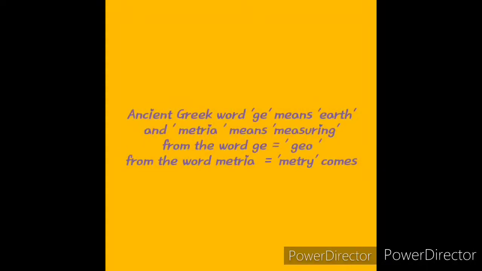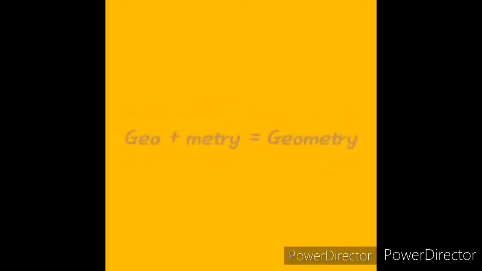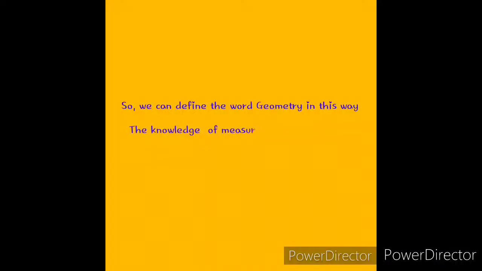Okay, now let's find the word. Ancient Greek word ge means earth and metria means measuring. From the word geo comes, and from the word metria, metri comes. So we can say geo plus metri equals to geometry. So we can define the word geometry in this way. The knowledge of measuring the substances present in earth will be called geometry.